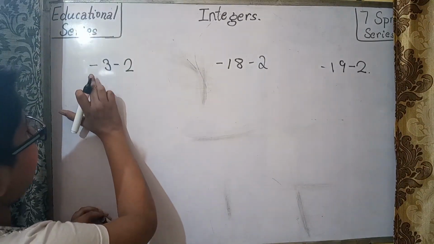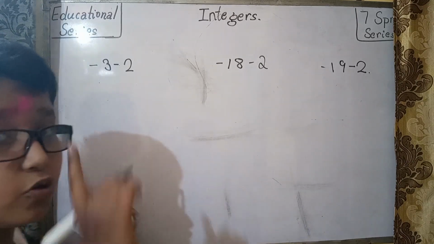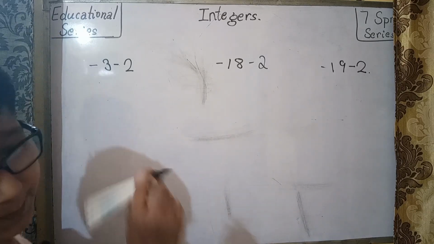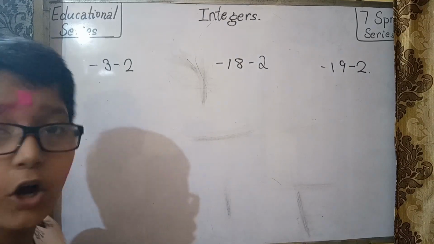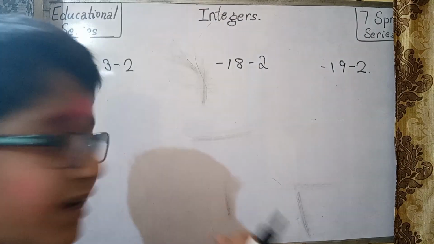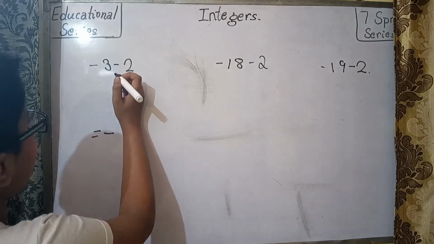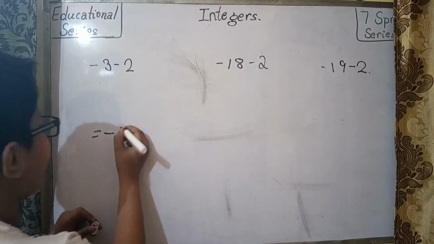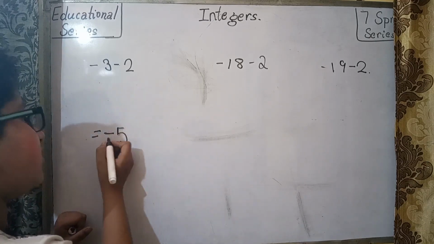Now in this example, a negative and a negative integer are coming face to face. So now what was the rule? Minus, minus. The operation will be addition and the sign in the answer will be negative, the sign will be minus and the answer will be negative. So now what was the rule? The operation will be addition. So 3 plus 2, 5, and the answer will be minus 5, because the sign will be minus.